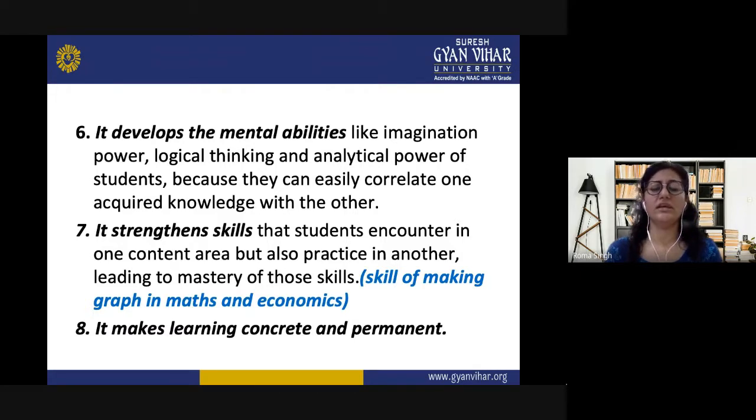We cannot say that it will only be used in the subject geography. So this is how one or the other aspect will overlap in each other subject. So the skills of the students will be strengthened by such encounters. It makes learning concrete and permanent.